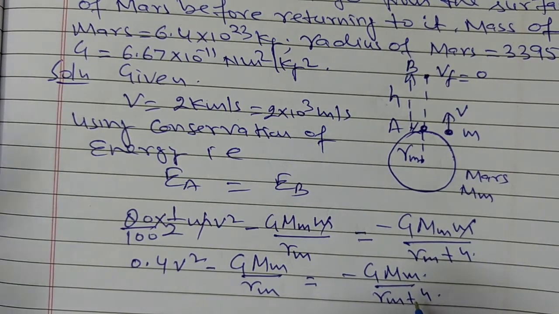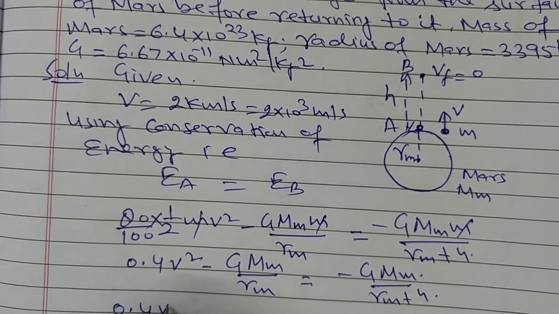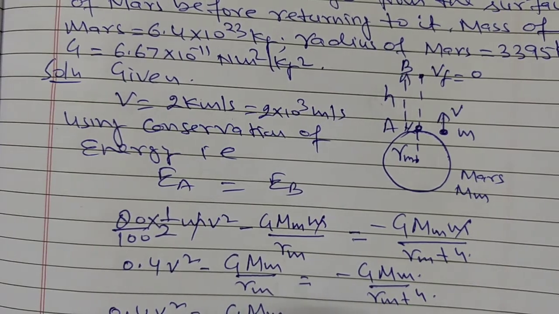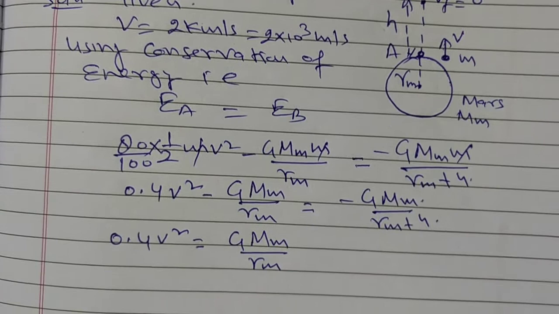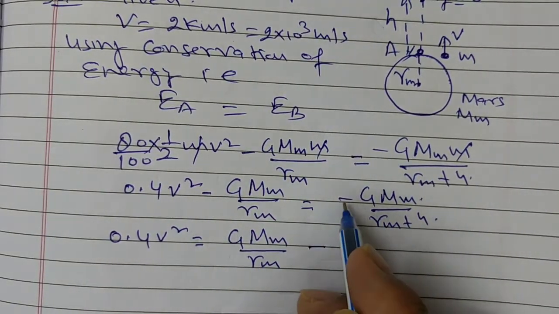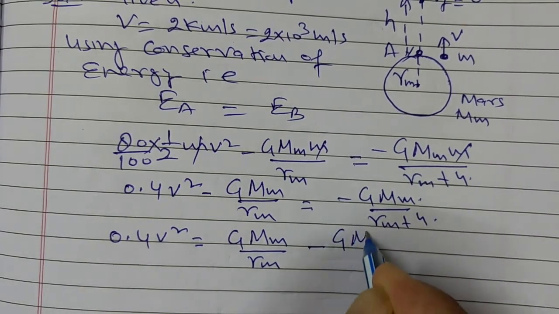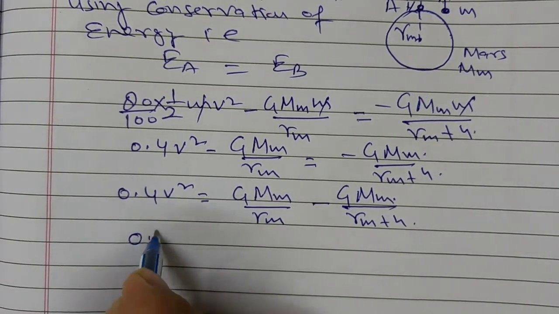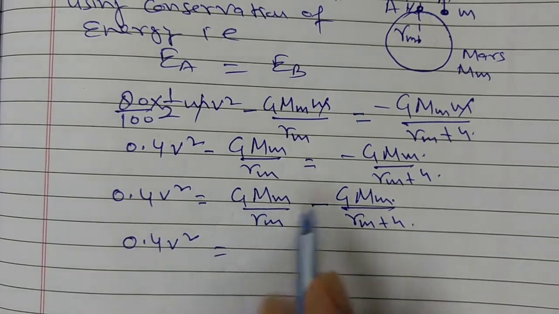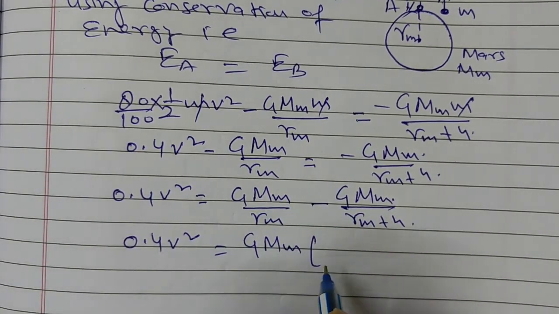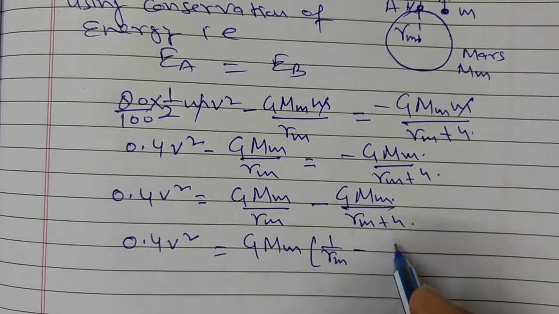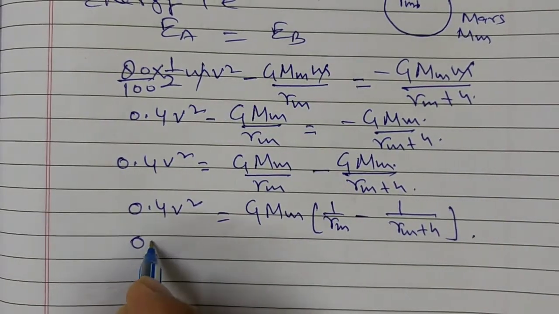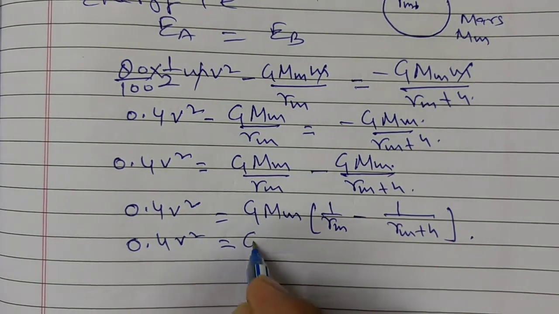Rm plus h, or this can be written as 0.4 v square is equal to G Mm upon Rm minus G Mm upon Rm plus h. Now 0.4 v square is equal to G Mm, which is common, taken outside, so this is 1 upon Rm minus 1 upon Rm plus h.